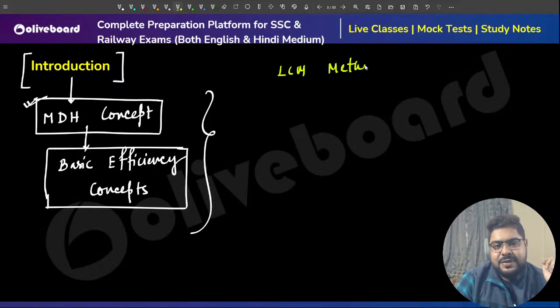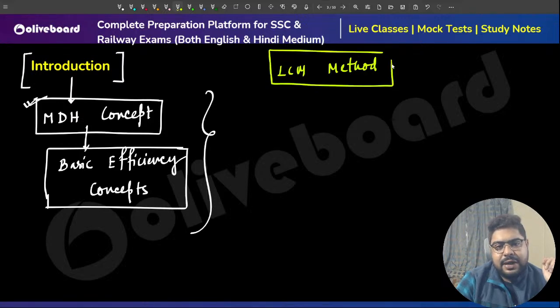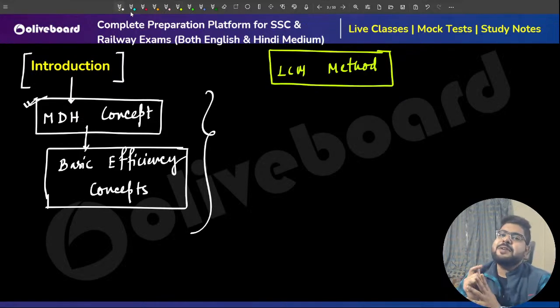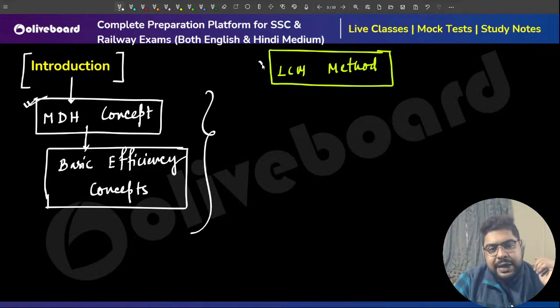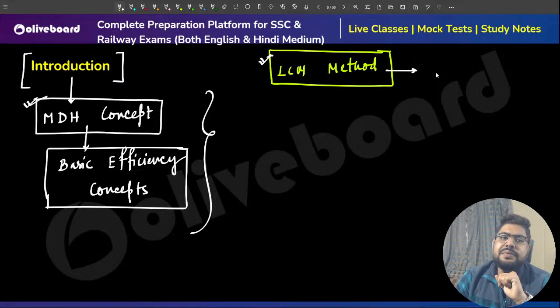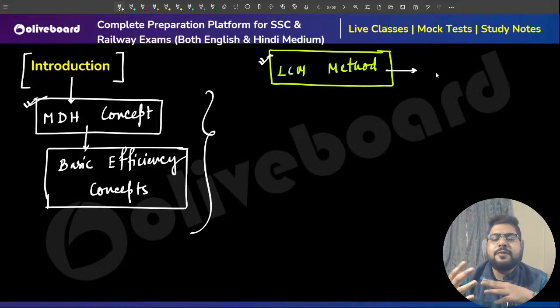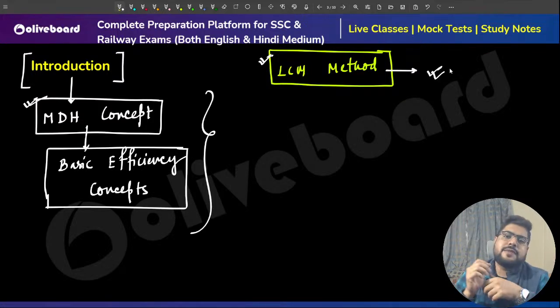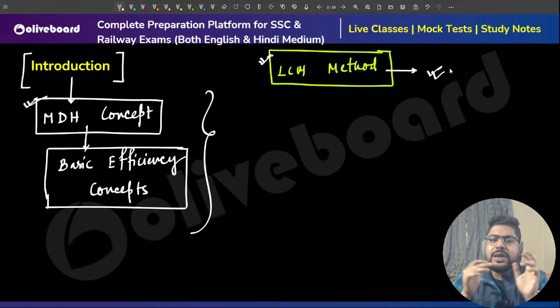Now, why is the LCM method very important? For so many different types of questions we need this particular method. For example, if a particular person is joining late, say after 5 days, or a particular person is leaving the work after 3-4 days, or a few people are working alternately. For all those types of questions, we need the LCM method.